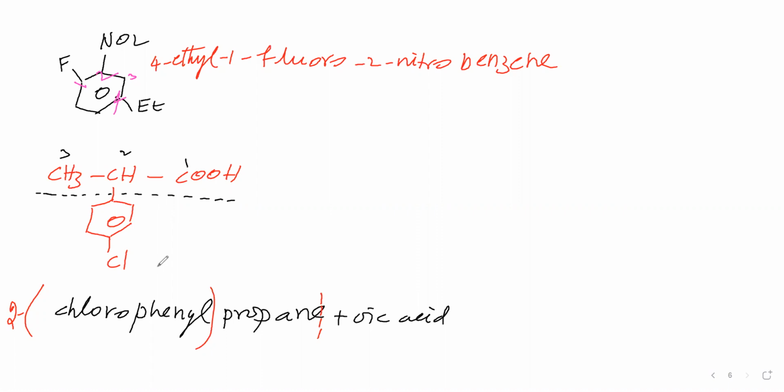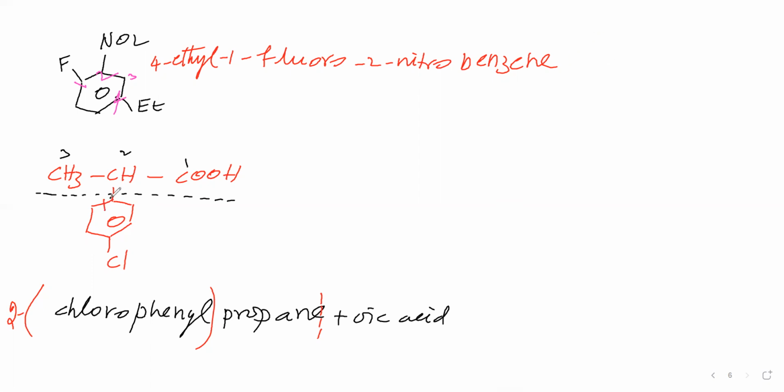Then in this branch, we have to say the Cl position, the chlorine position, for which we have to give numbering in the phenyl ring. In the phenyl ring, where do we start numbering? Shall we start numbering at the chlorine-attached carbon? No. In the phenyl ring, the carbon which is directly attached to the parent chain has to be given number 1. Therefore, we'll give number 1 here.